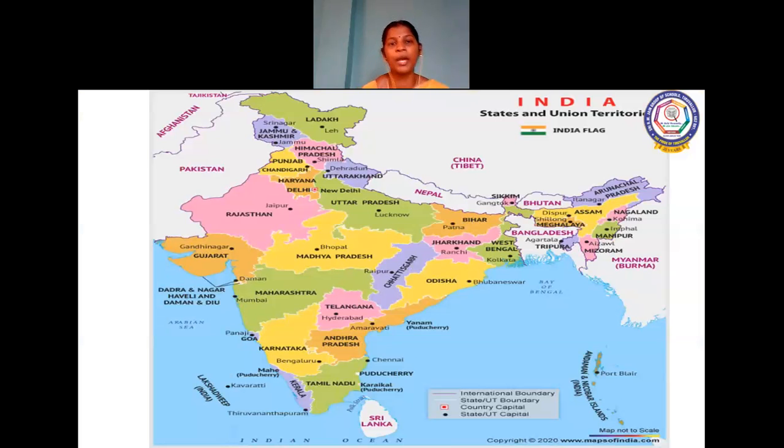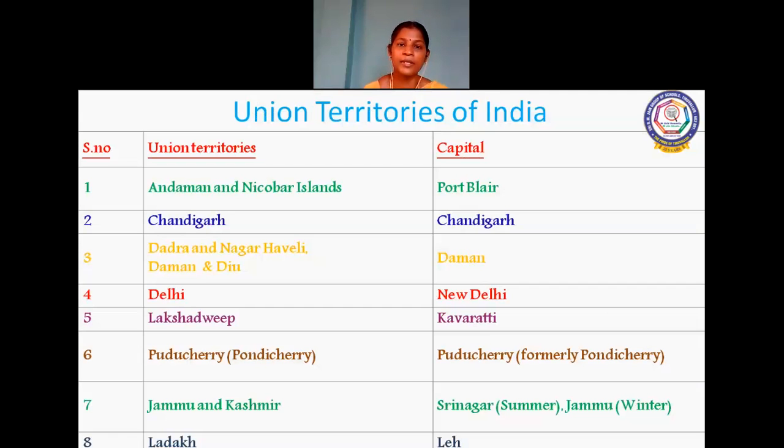How many states do we have, children, at present? We have 28 states. Then what about the union territories? Let's see. So here is a list of the union territories with their capitals. We will see one by one.